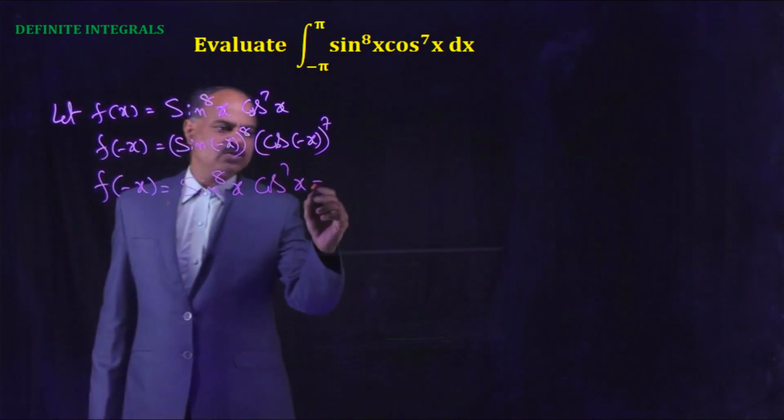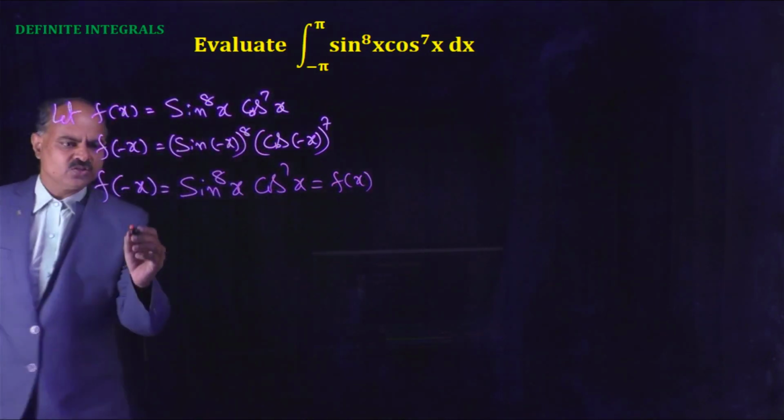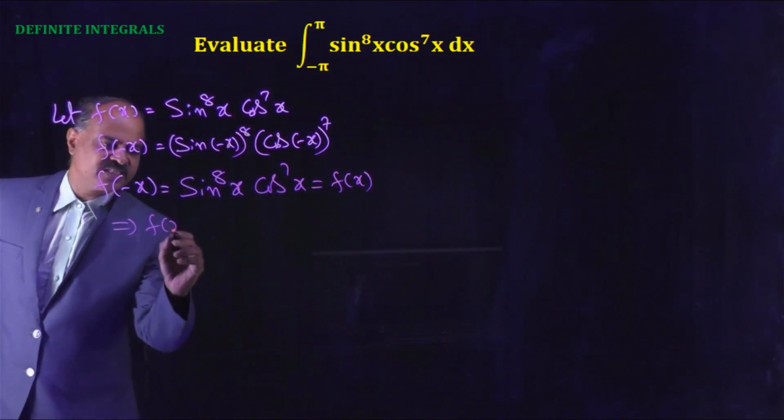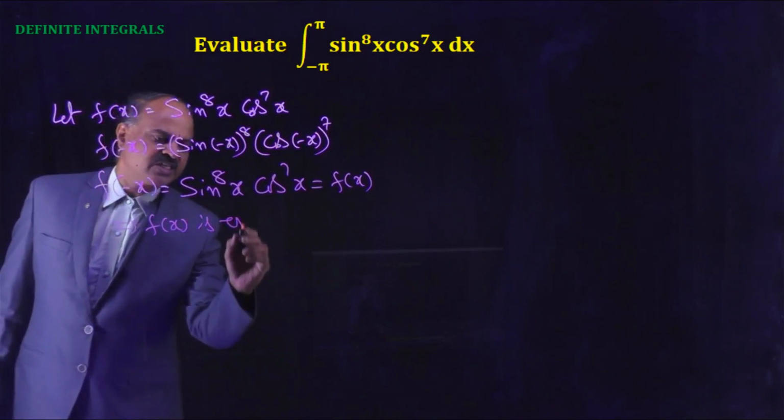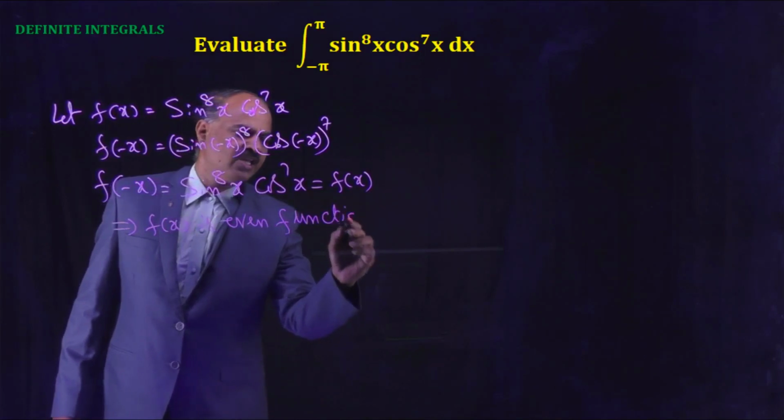So that equals f(x). So f(-x) = f(x), which implies f(x) is an even function.